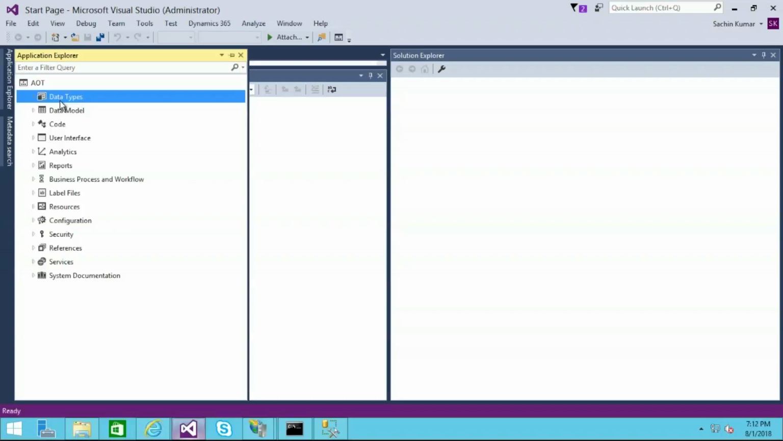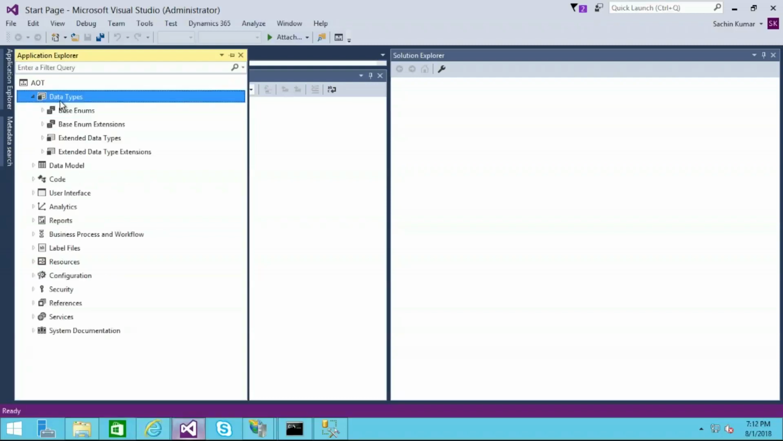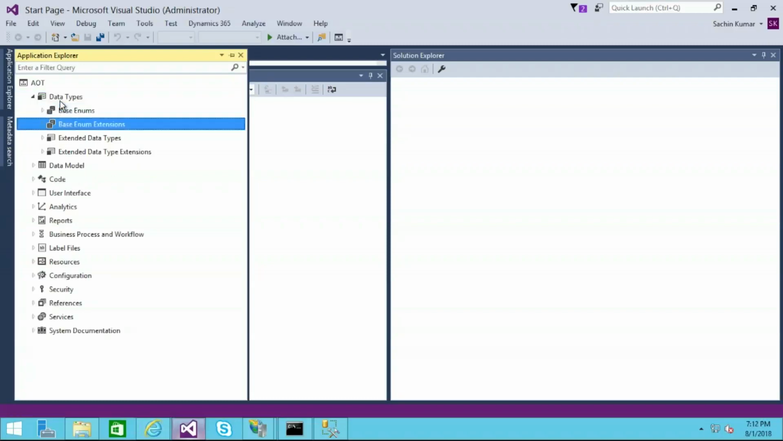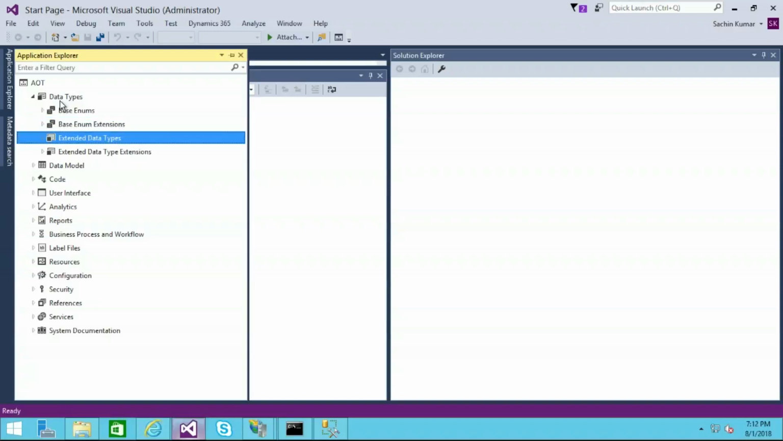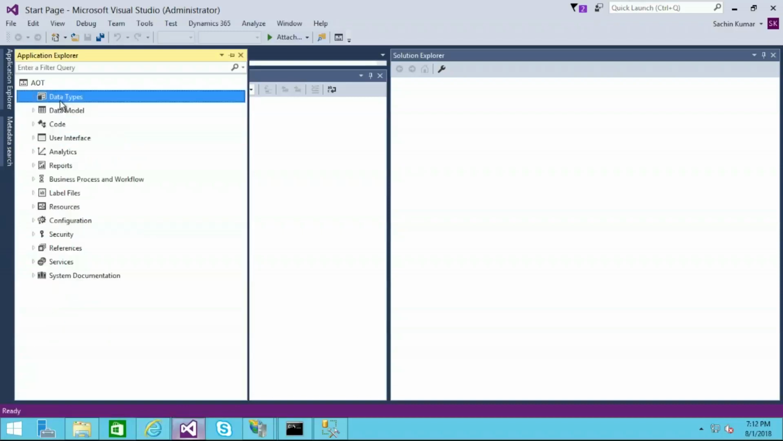Here you can see all the objects. They have divided that data dictionary into two parts. One is data types, which has base enums and extended data types. So base enum and base enum extensions, extended data type and extended data type extensions. This has been kept outside of the data dictionary, so they have changed the name to data model here.